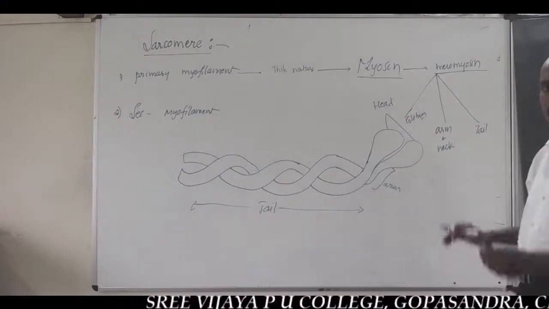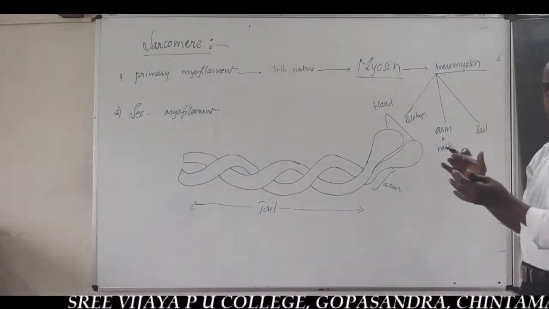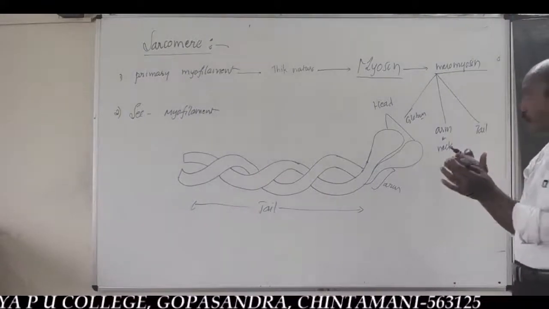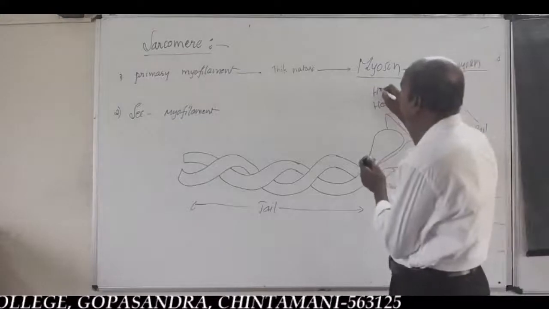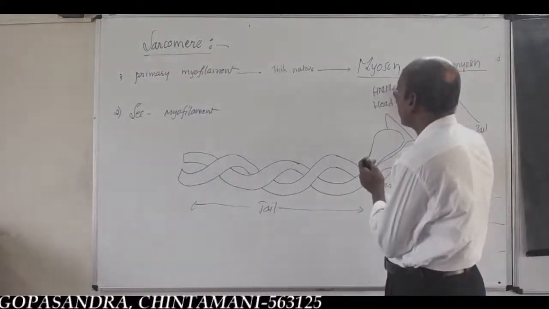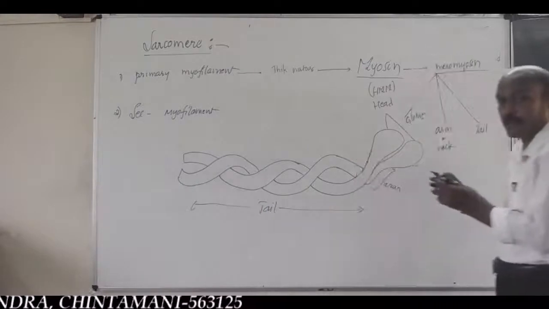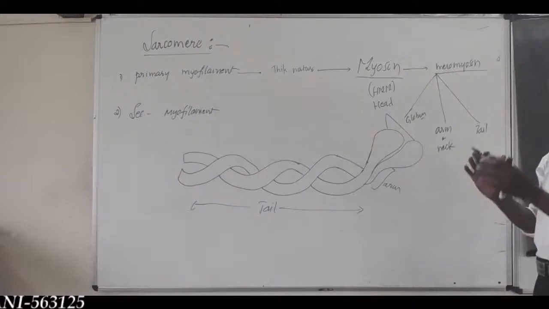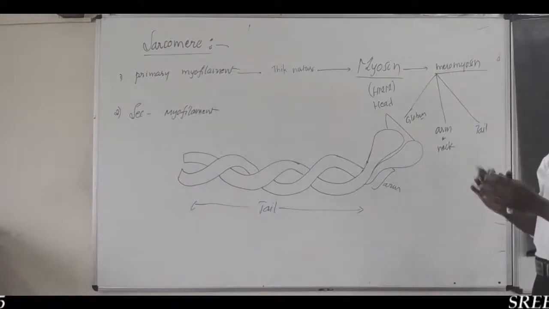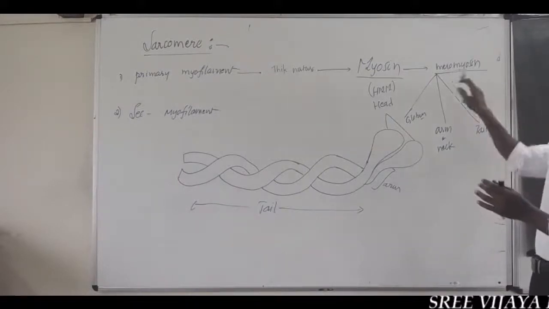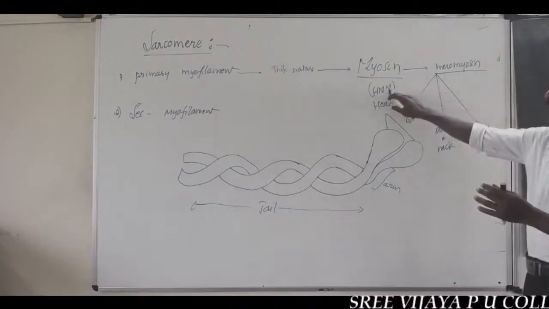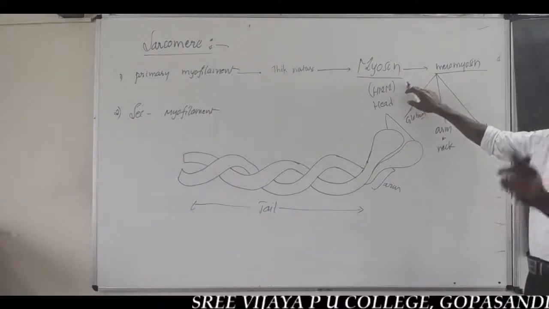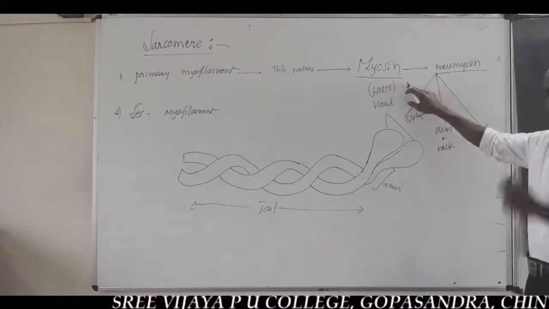Very important. In the globular head, there is a large amount of meromyosin called HMM, heavy meromyosin. You should remember this point. The globular head region contains a densely deposited large amount of heavy meromyosin. Why?